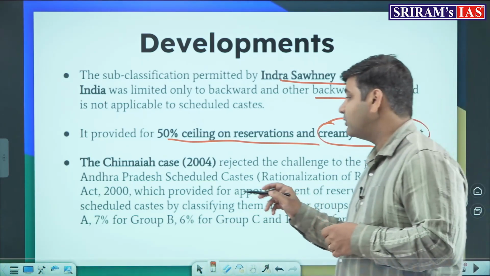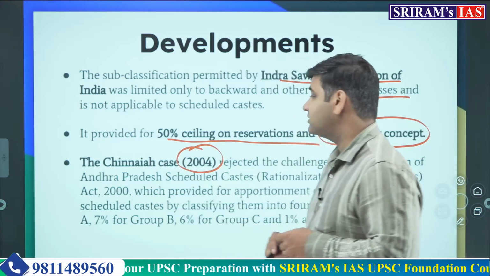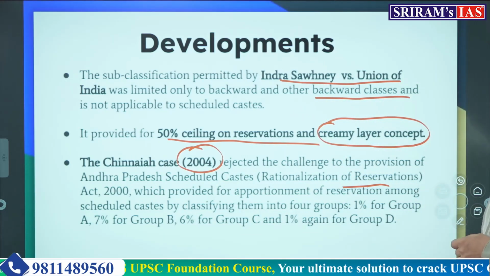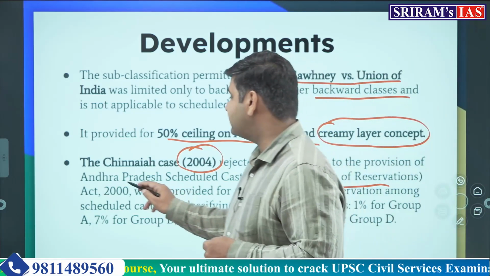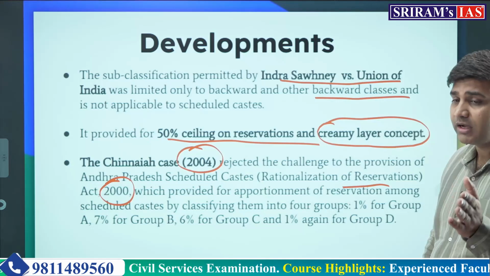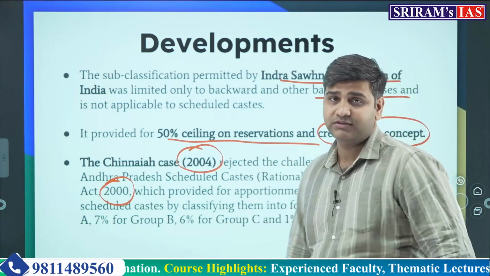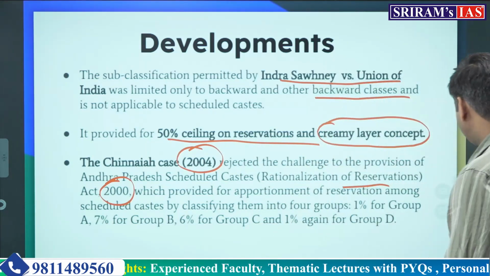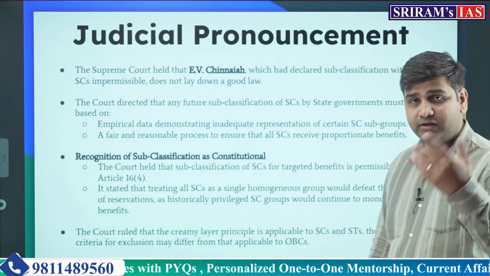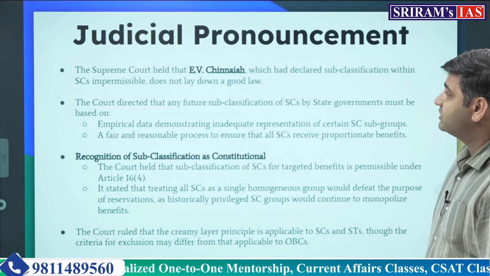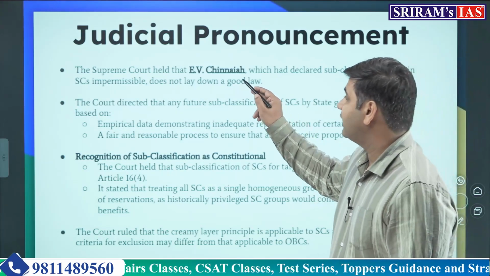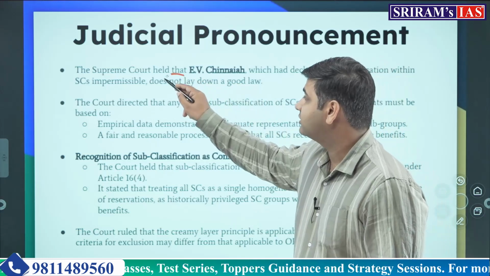We have also seen the 2004 case which rejected the Rationalization of Reservation Act of 2000 by the Andhra Pradesh government, which had subcategorized the scheduled castes into 4 different groups. But now that particular judgment, the E.V. Chinnaiah case of 2004, has been overturned by the Supreme Court. So this judicial pronouncement has called E.V. Chinnaiah not a good law.